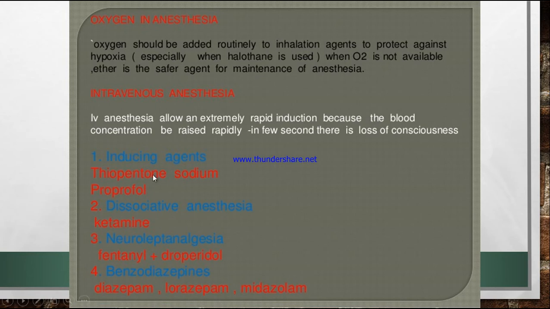There are agents like inducing agents, injection thiopental sodium and propofol, then dissociative anesthesia like ketamine, neuroleptanalgesia like fentanyl and droperidol, and we also have benzodiazepines like diazepam, lorazepam and midazolam. So these are some of the IV anesthesia drugs.